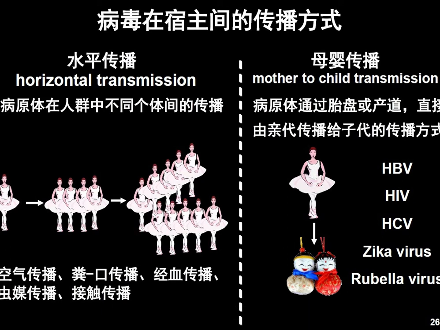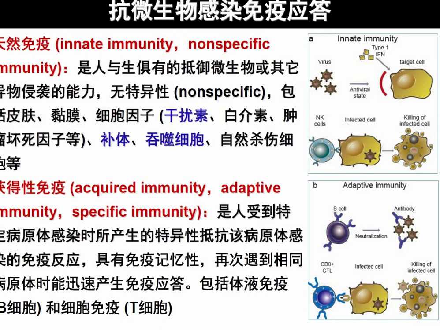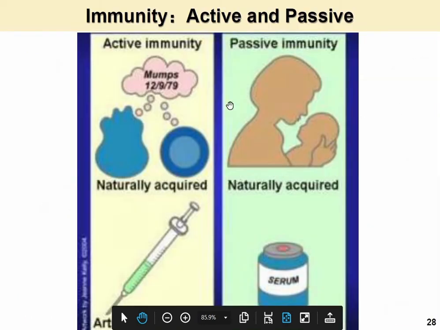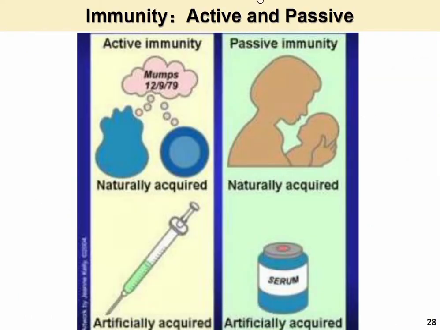Now let's talk about immunity. There are two types of immunity: innate immunity and acquired immunity. Innate is the one which is already present in our body, whereas acquired is what we get from the outside. And again, immunity can be divided into active and passive. Active is the one which is already present in our body, whereas passive is what we get from someone. For example, when the child gets immunity from the mother, that is passive immunity.